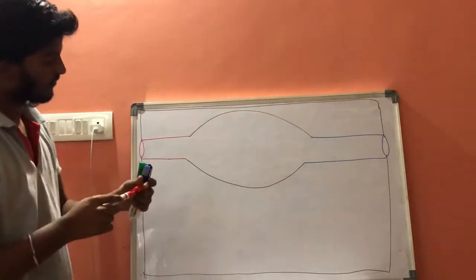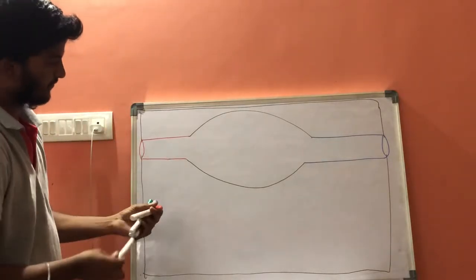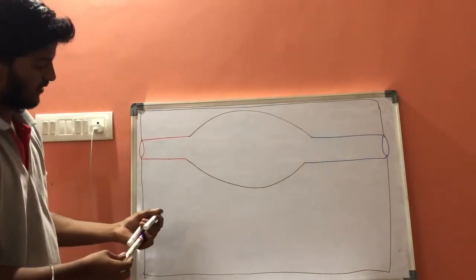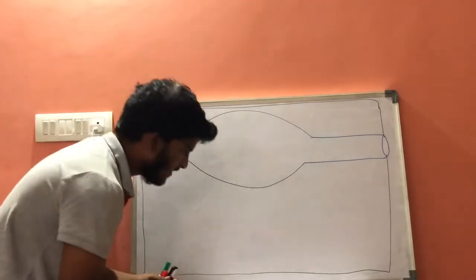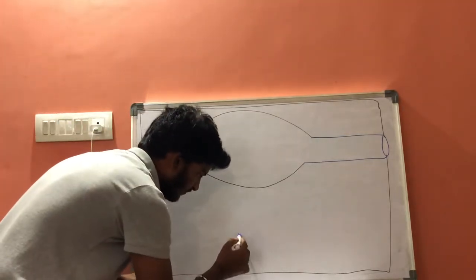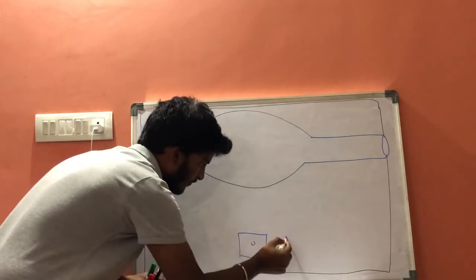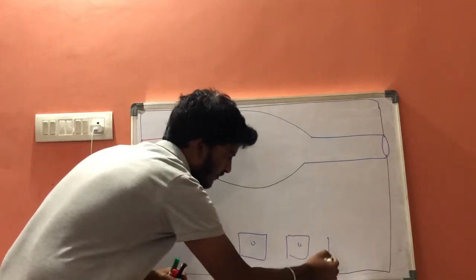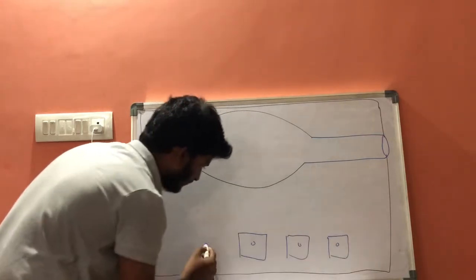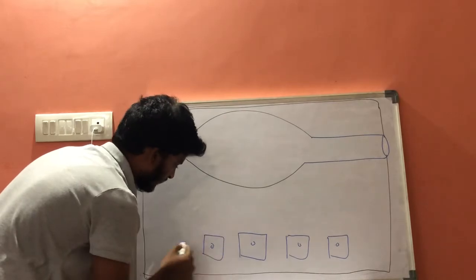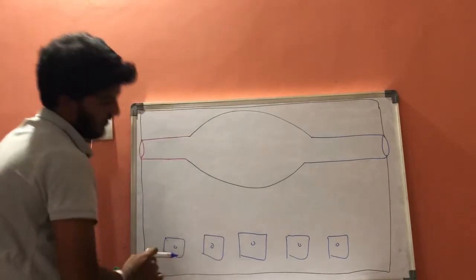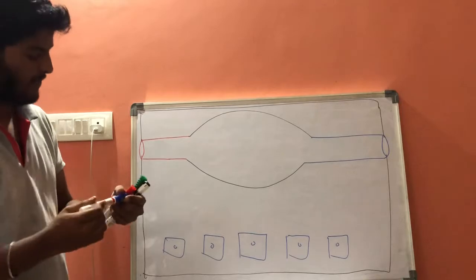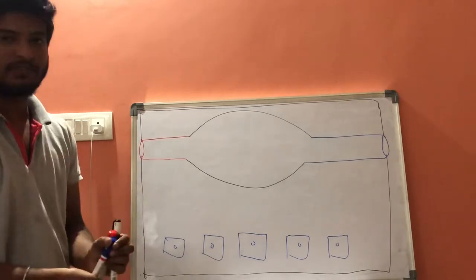Now let us consider these are the parenchymal cells, and it also consists of stromal cells.